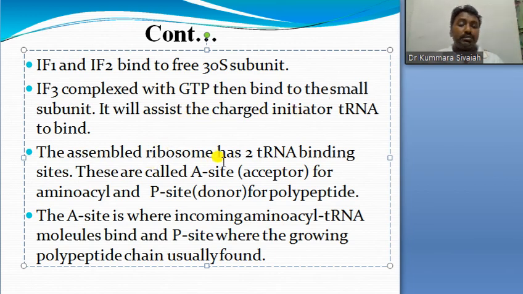So the assembled ribosome has 2 tRNA binding sites. These are called the A site for aminoacyl site and the P site, we can call it the polypeptide site. At the A site the incoming aminoacyl tRNA molecule binds, and the P site is where the growing polypeptide chain is usually formed.